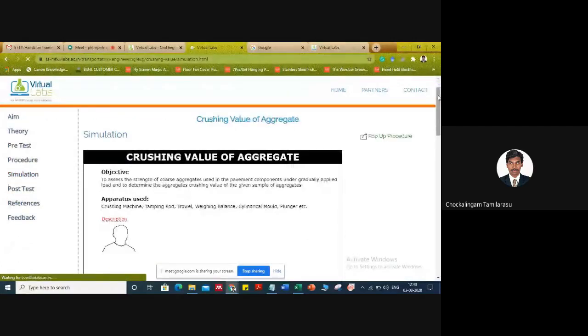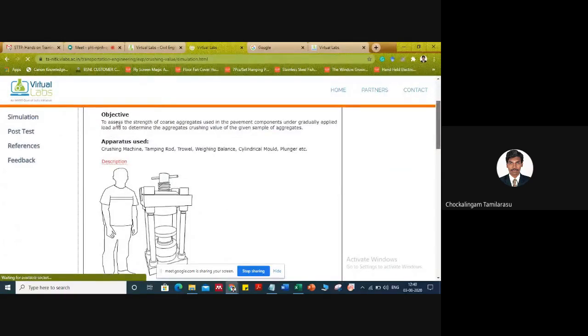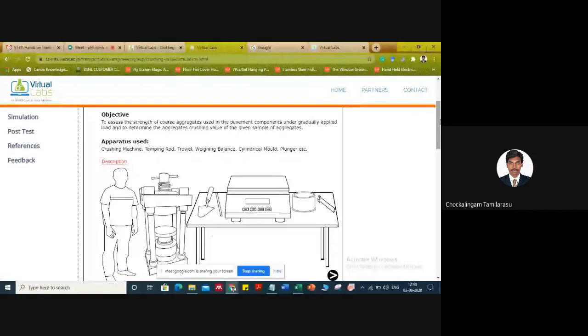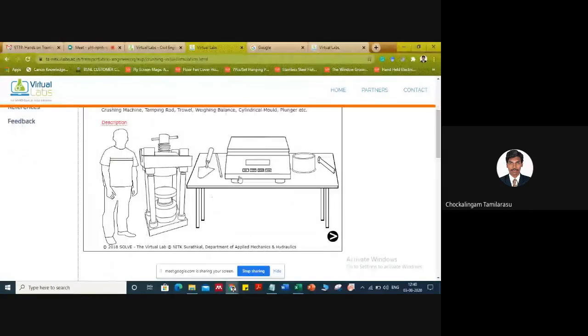So the aim, as we already discussed, is to assess the strength of the coarse aggregate. Now the apparatus. These are the different apparatus required: compression testing machine, weighing balance, trowel, tamping rod, everything is available. Once you move your mouse pointer over the apparatus, it will give the name of that particular apparatus. So it is clearly visible: trowel, tamping rod, weighing balance, and the crushing machine, compression testing machine. So these are the apparatus required.